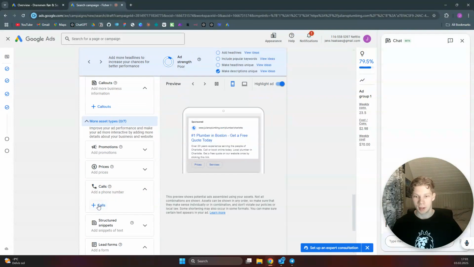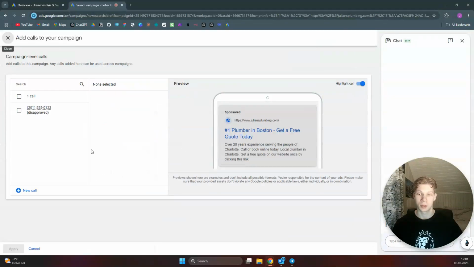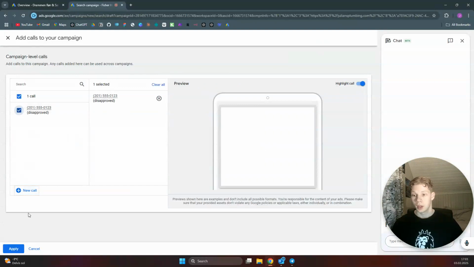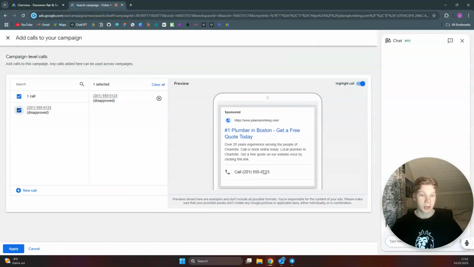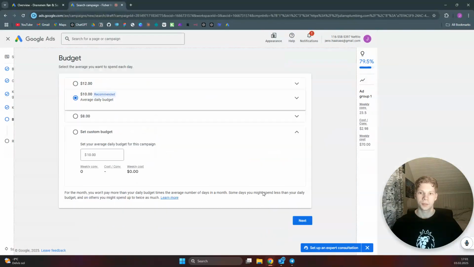You need to add a phone call extension underneath your ad. This is super important to let people just call you straight from the ad. So you just click on new call and add your phone number. Super important that it is the correct phone number. And then you can just click on apply. As you can see here, you get a phone call extension underneath your ad, which is super important. Then you can click on next.